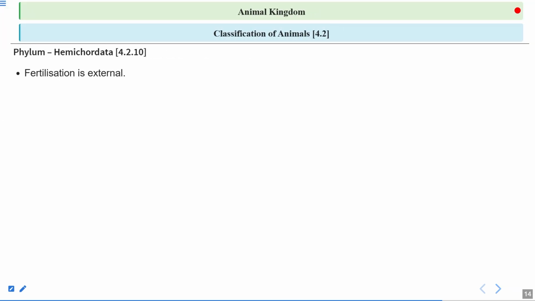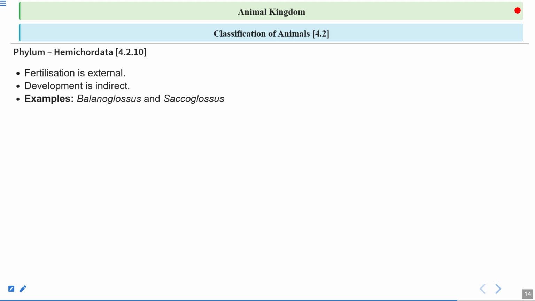Fertilization is external. The organism gives rise to eggs and sperm, and when they unite together, they form the zygote, and the zygote later on forms the other stages, that could be the larval stages or the individual. So fertilization is external, occurring in the water only. Development is indirect, so it has a larval stage.